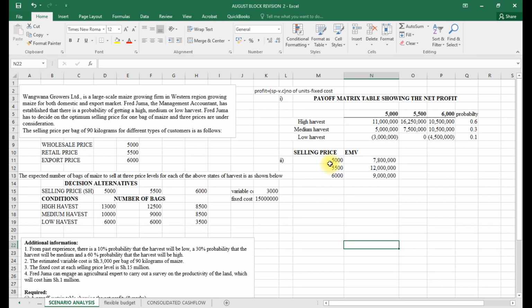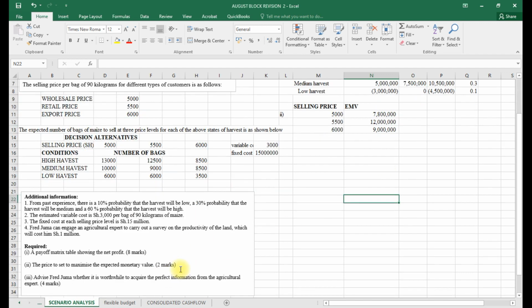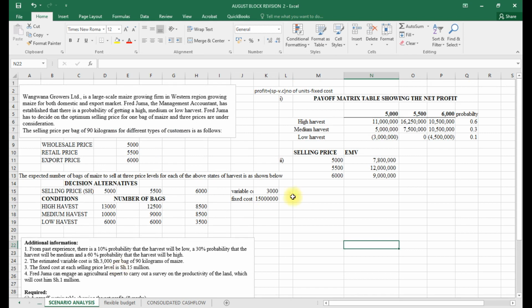So now at a selling price of 5, the EMV is 78, at a selling price of 5, the EMV is 12, and at a selling price of 6 it is 9. We were asked to set the price to maximize the expected profit. So our advisor should set a selling price of shillings 5,500. That is the one that maximizes profit at 12,000.